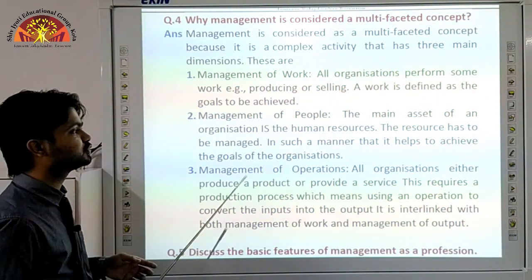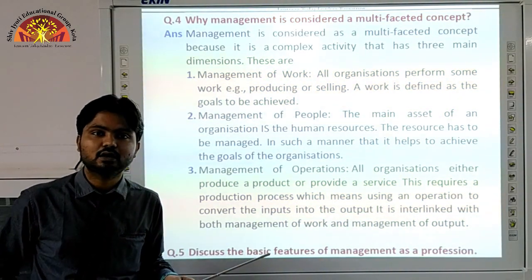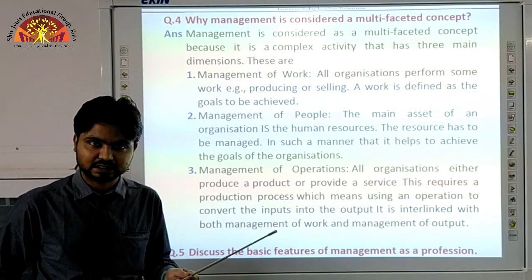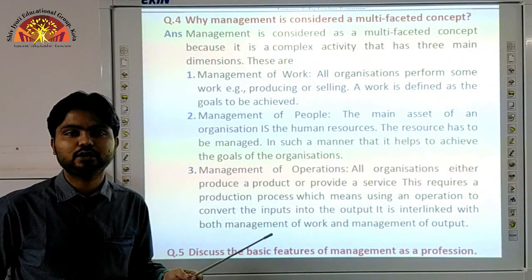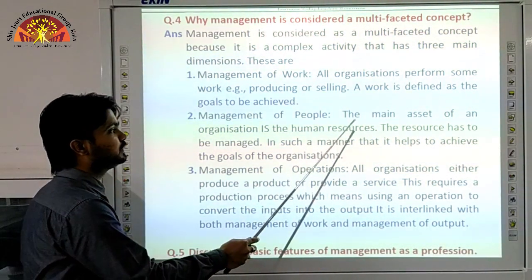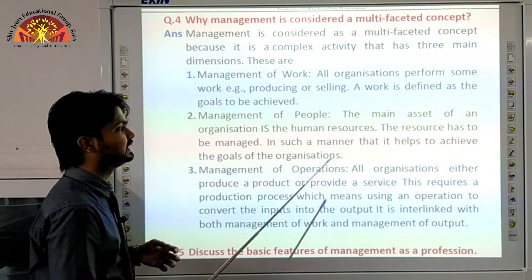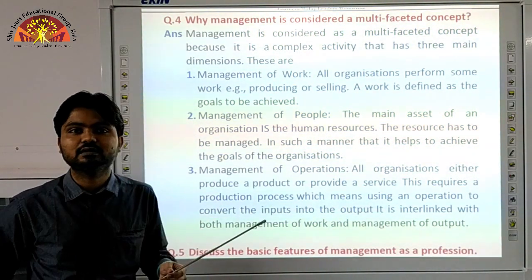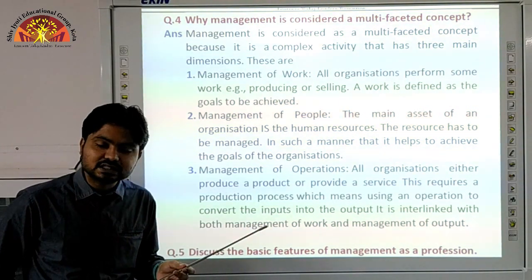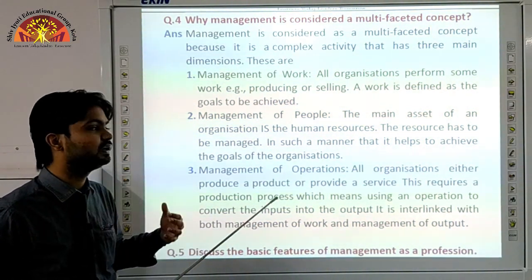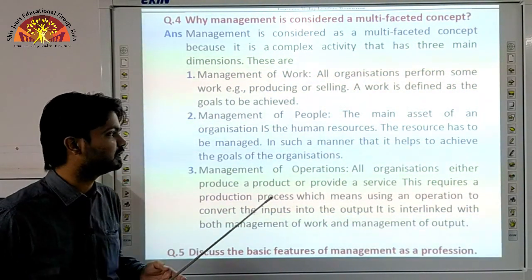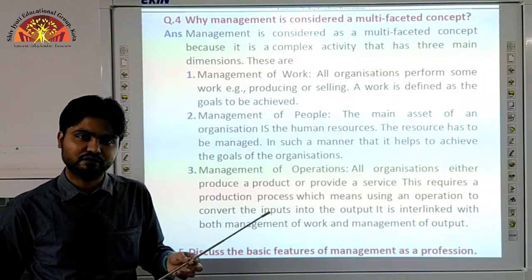The second one is management of people. As we know, in all the organizations, the individuals, the employees, are performing different activities. So it is necessary to manage all the activities in the organizations. The employees are the main assets of the organizations, and it is mandatory to manage all the human resources, to assign tasks to the individuals, to give them their duties, and to resolve the problems which they are facing in the production phase.